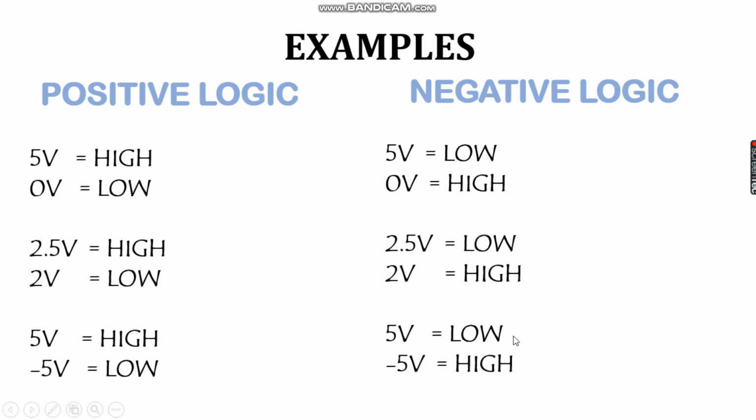Similarly, let us go for the third example. Here we are saying 5 volt is logic low and minus 5 volt is logic high. We are considering it in this way, which is actually not true. But in negative logic, we use this concept. I hope this is clear to you.